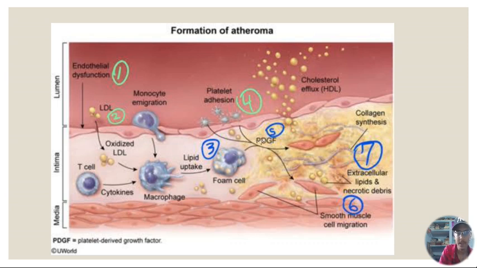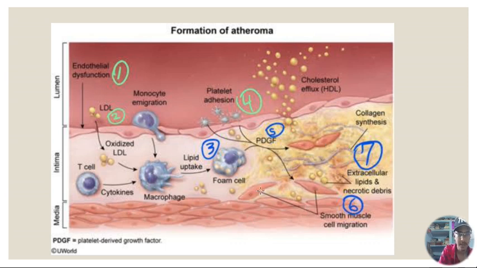This foam cell secretes the PDGF, okay, platelet-derived growth factor. And the platelet, which was adhered to the endothelium, also starts secreting the PDGF, which is the platelet-derived growth factor, and also the injured endothelial cell itself secretes the PDGF. Now this PDGF, what it does, it goes to the media where the smooth muscles are present, and it migrates them into the intima.